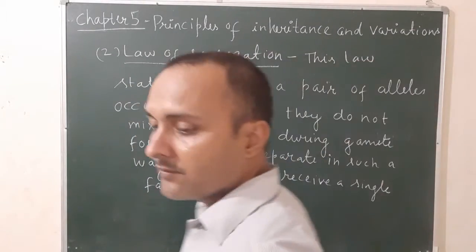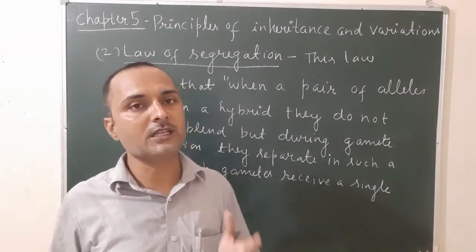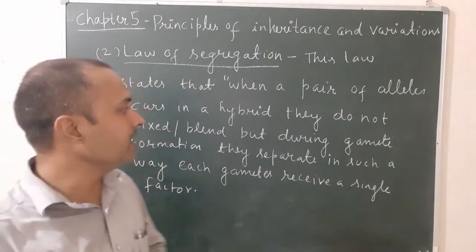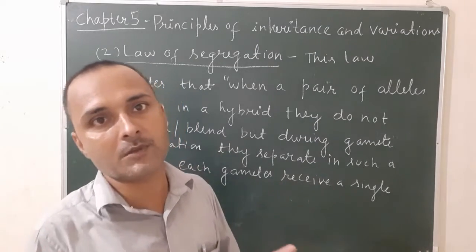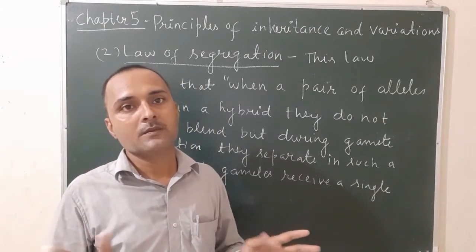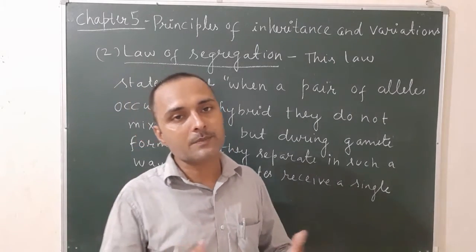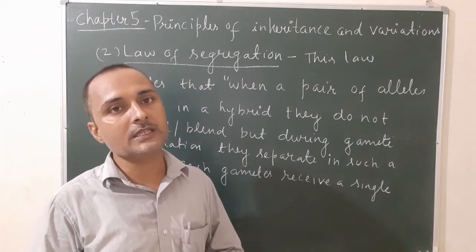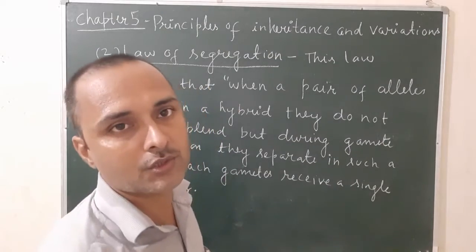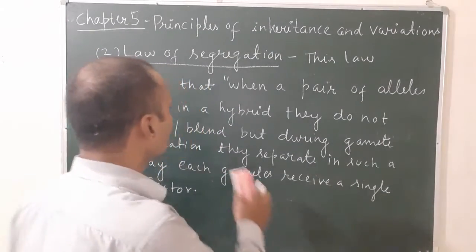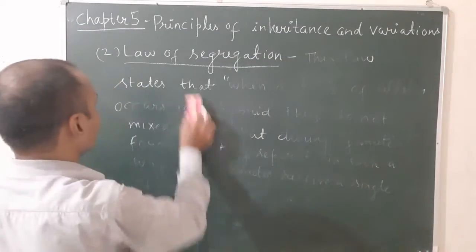So once again, what is the law of segregation? This law states that when a pair of alleles occurs in a hybrid, they do not blend or mix. They don't add. It is not the case that all plants in the first generation grow and then continue growing. But when gametes are produced in the F1 progeny, they separate in such a way that each gamete receives a single factor. And in the next generation you can see the hybrid plant also. So let's see how we will explain this law by using a monohybrid cross.